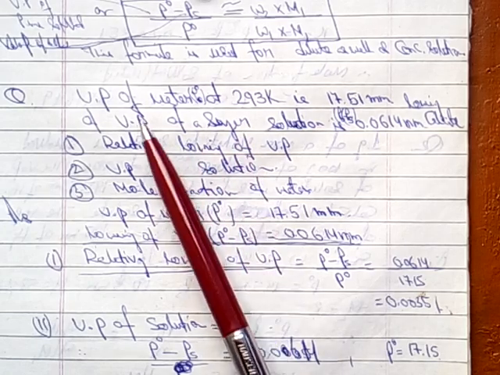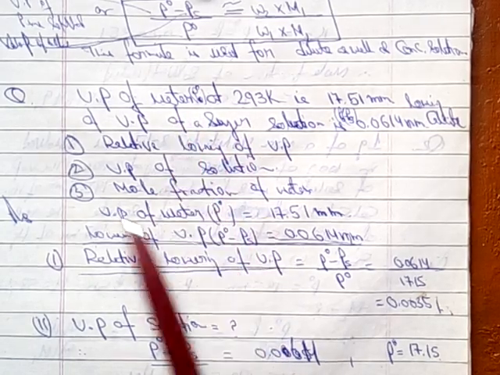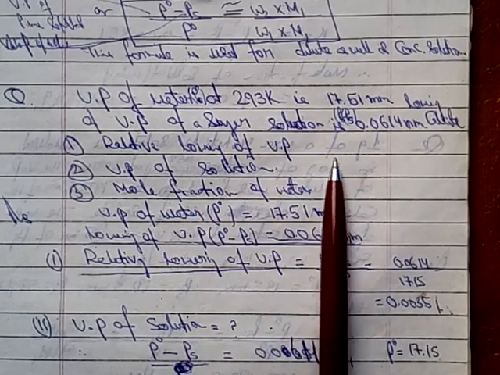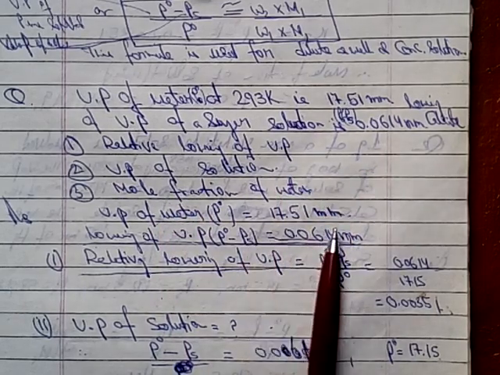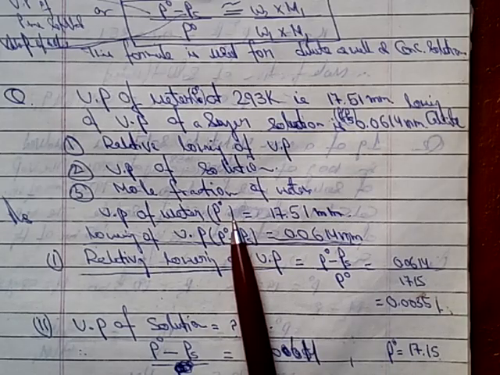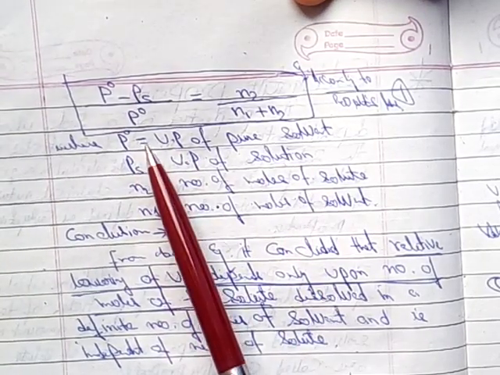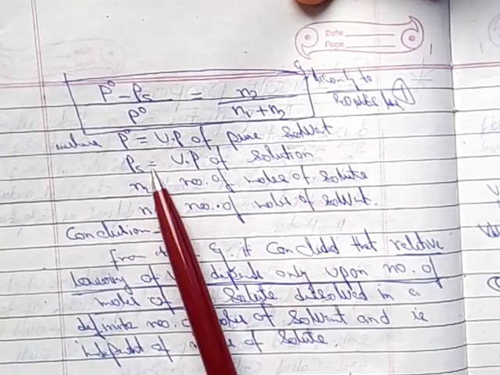Just apply your mind. Vapor pressure of water means vapor pressure in the pure state. We denote vapor pressure in the pure state with P naught. Vapor pressure of the pure solvent is P naught, and of the solution it is Ps.